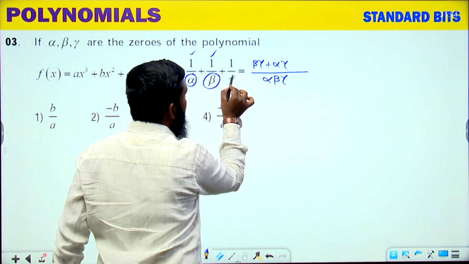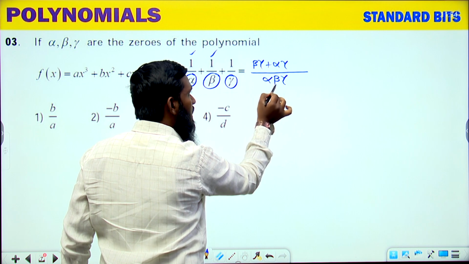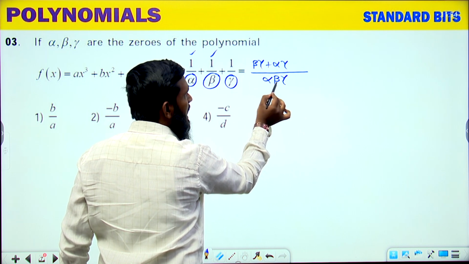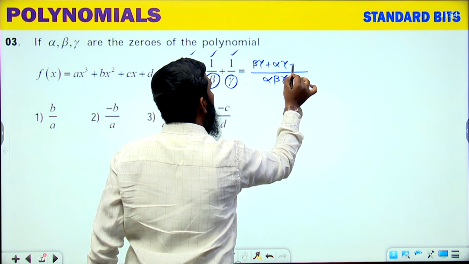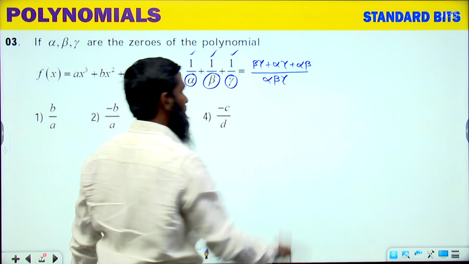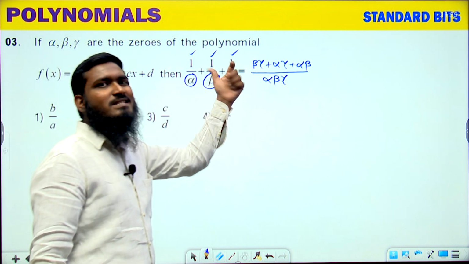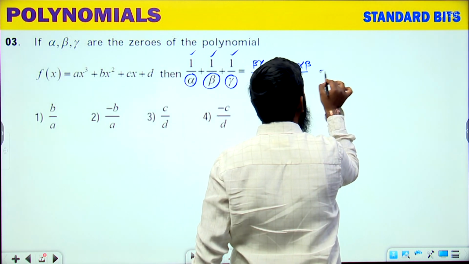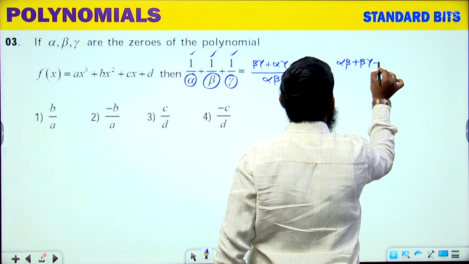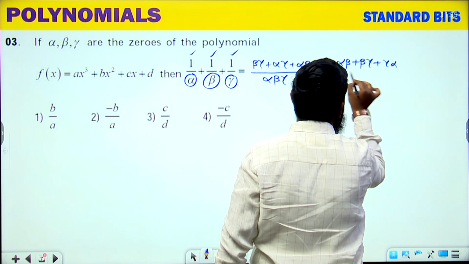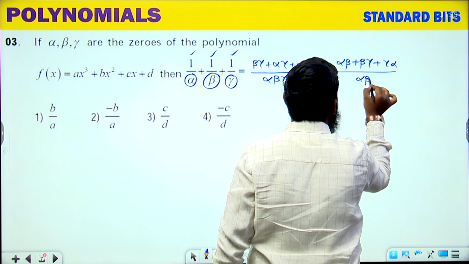Now next, what is the denominator we are having over here? Gamma. Gamma, gamma gets cancelled. What is left? Alpha, beta. So alpha, beta into 1 means what we can write? Alpha, beta. This part we have taken. If you are arranging that part, what can we write? Alpha, beta plus beta, gamma plus gamma, alpha divided by alpha, beta, gamma.